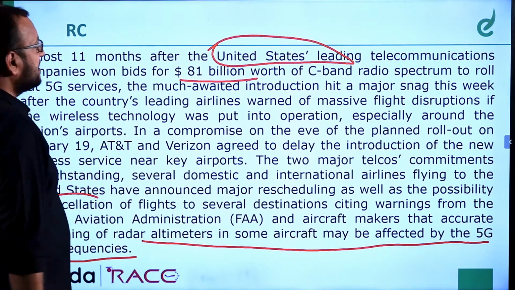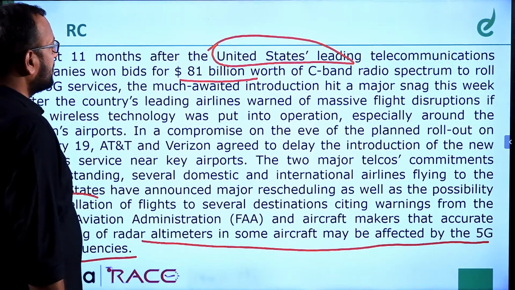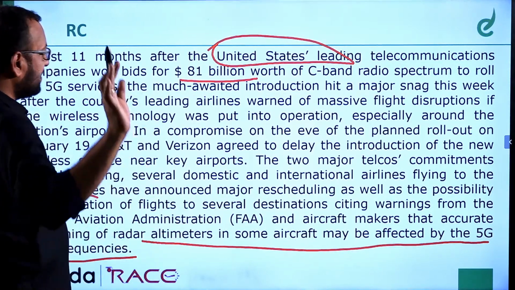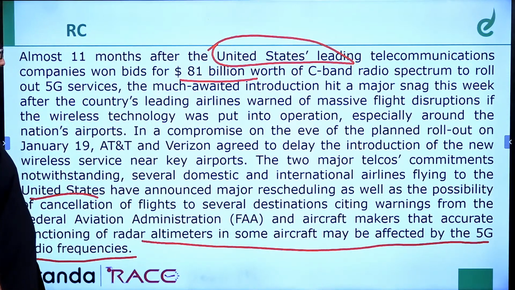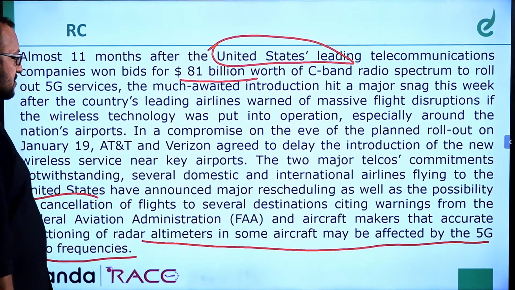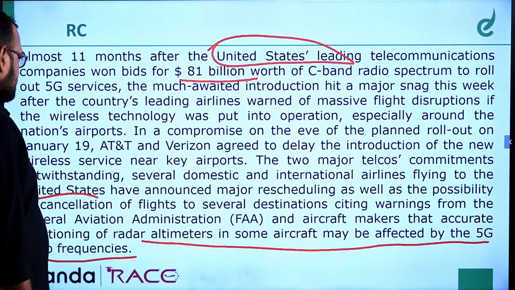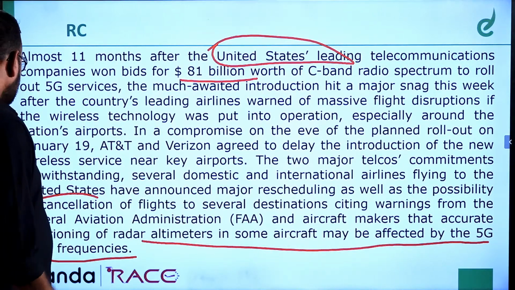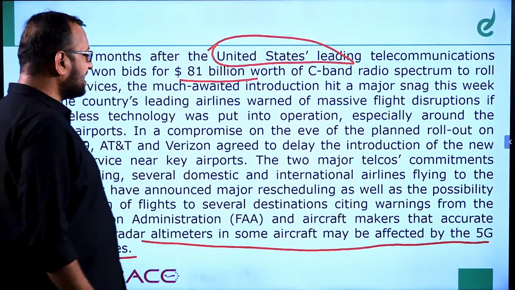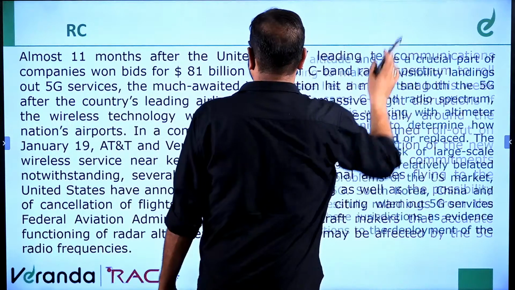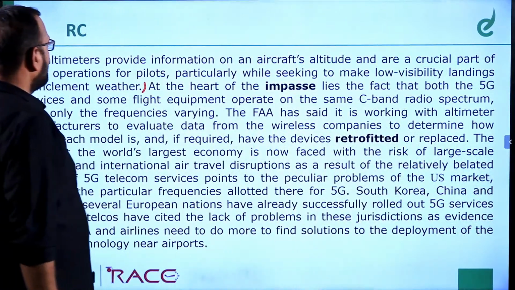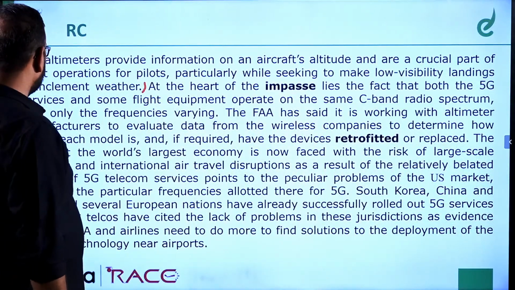Almost 11 months after the United States' leading telecommunications companies won bids, this week leading airlines were, wait students, wait. So in this entire passage, only the US has been mentioned. Altimeters provide information on aircraft altitude. Fine.